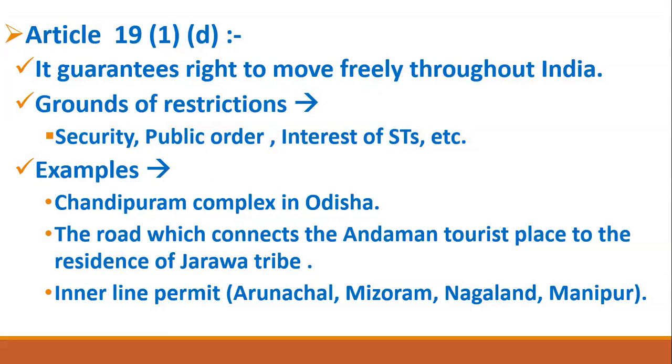Now what does it mean? It means that as we all are citizens of India, we have the right to go anywhere in India. For example, if you live in Tamil Nadu, then you also have the right to go to Bihar. You can go to Haryana, Telangana, Punjab, Gujarat, you can go anywhere. The government and any other person do not have the right to stop you from moving anywhere in the territory of India. Government cannot stop us, and no person can stop us from doing so.